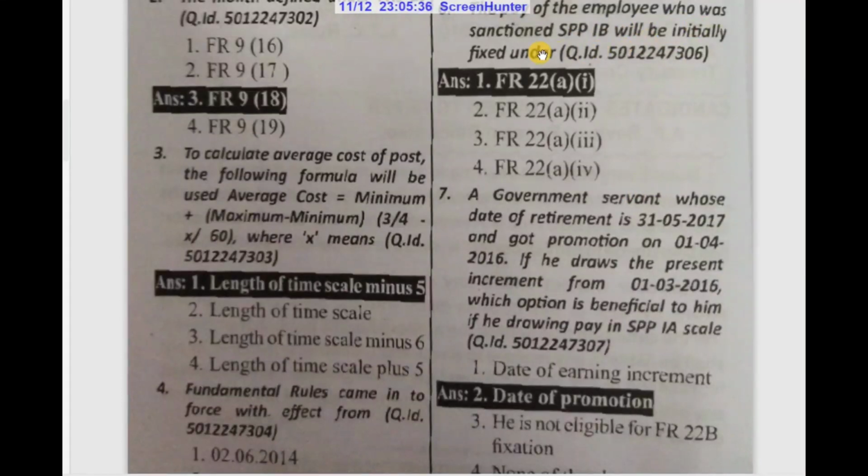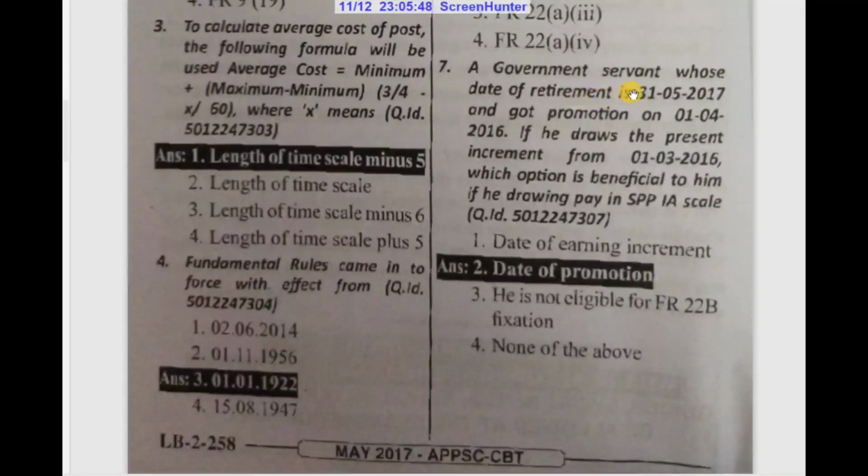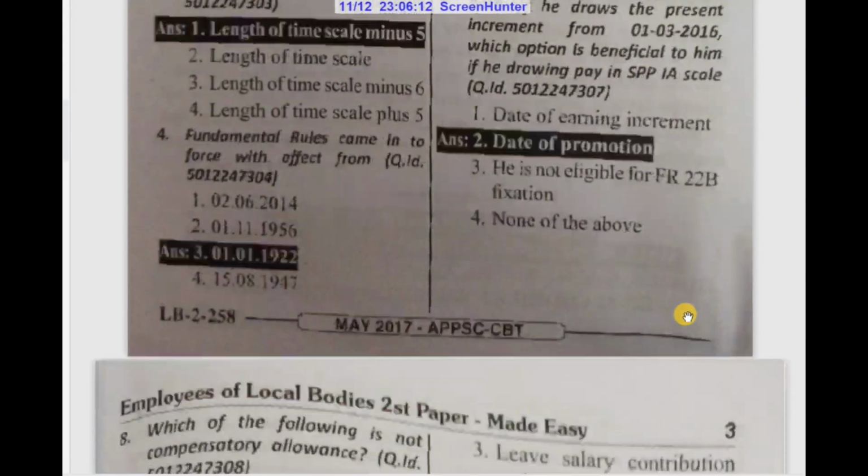The pay of the employee who was sanctioned SPP-IB will be initially fixed under FR 22A1, subclass A, subclass 1. A government servant whose date of retirement is 31/5/2017 and got promotion on 1/4/2016, if he draws the present increment from 1/3/2016, which option is beneficial to him if he is drawing pay in SPP 1A scale? Date of promotion.